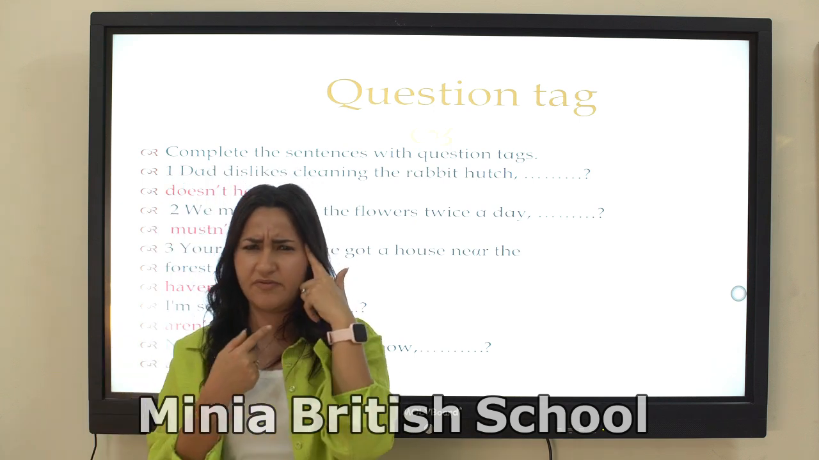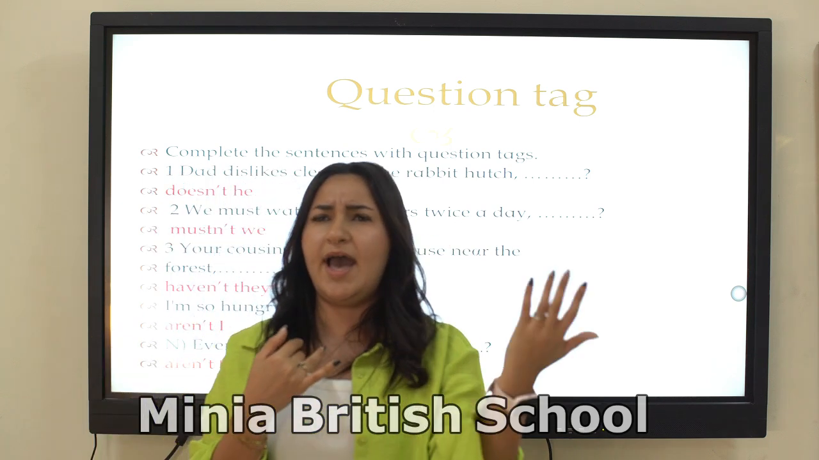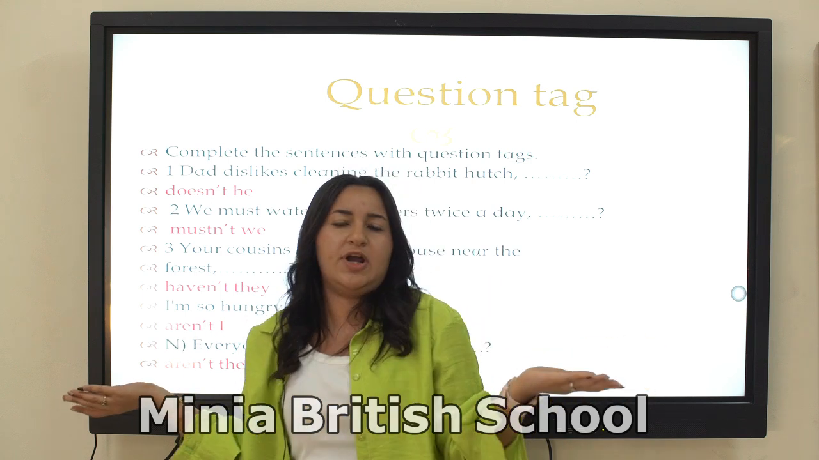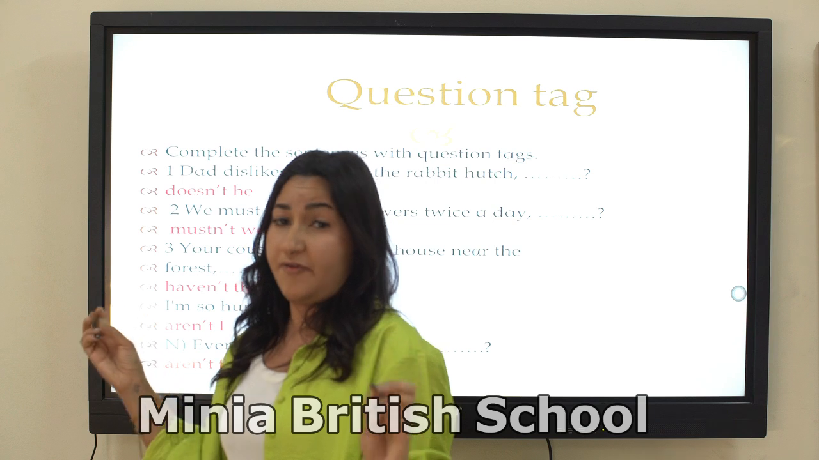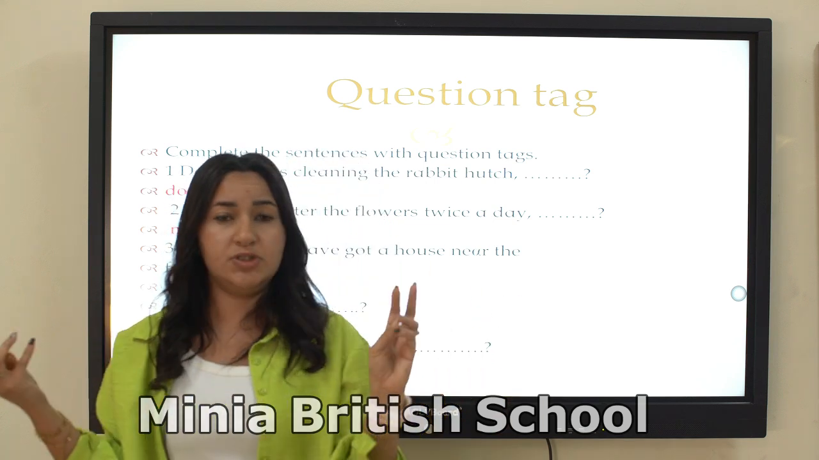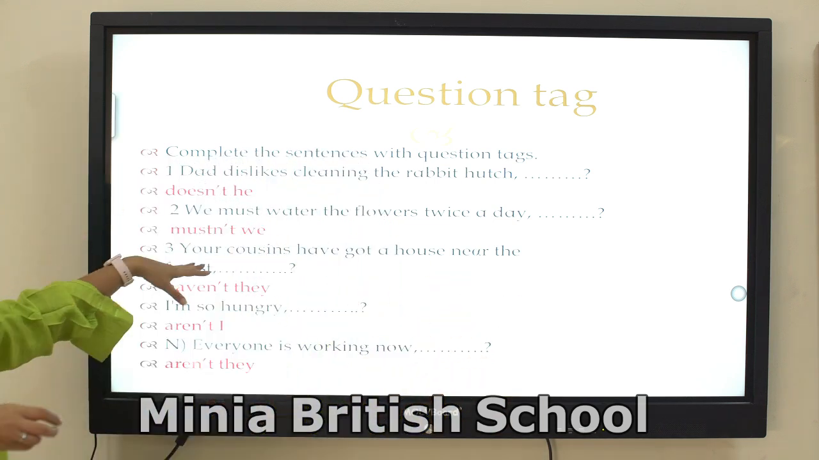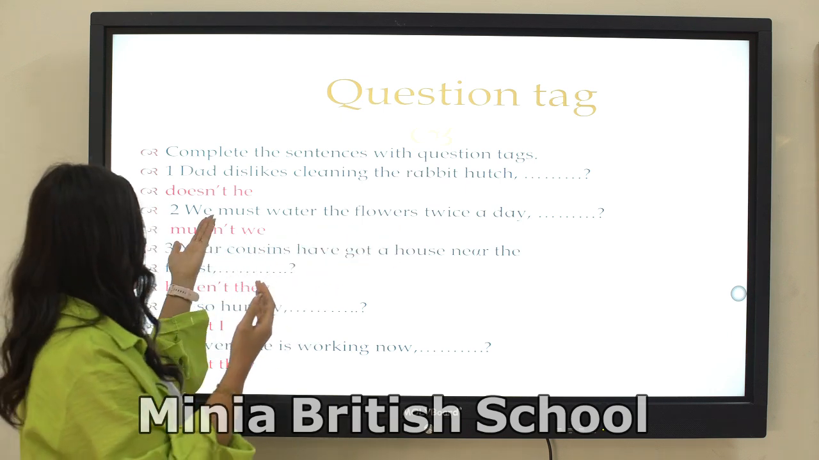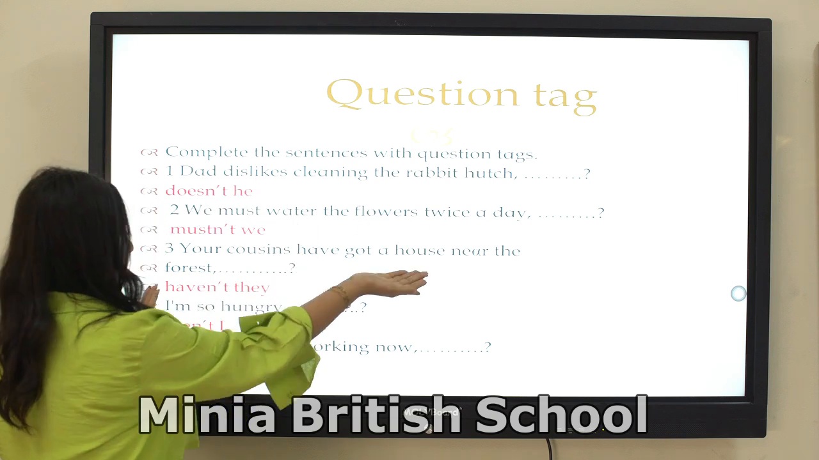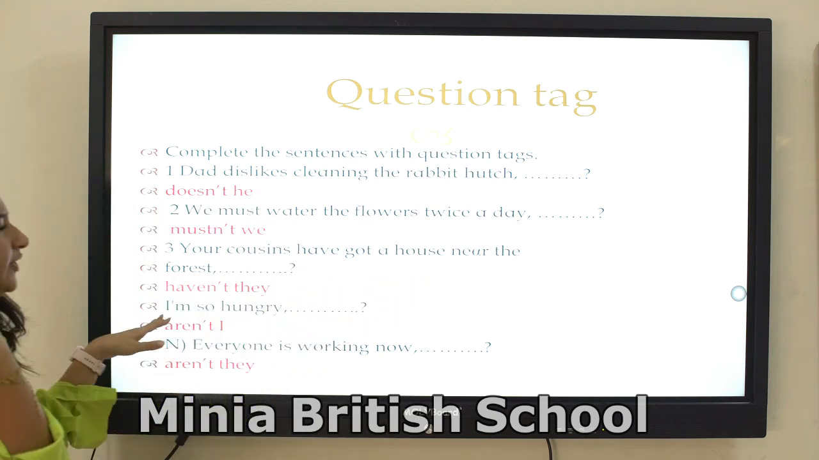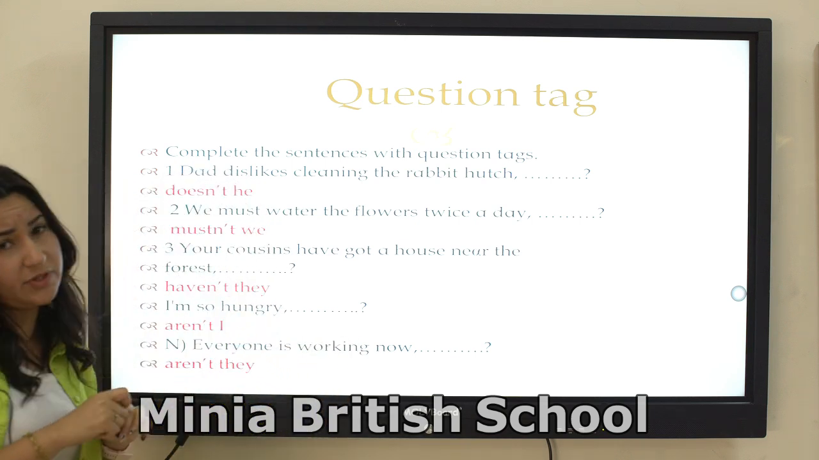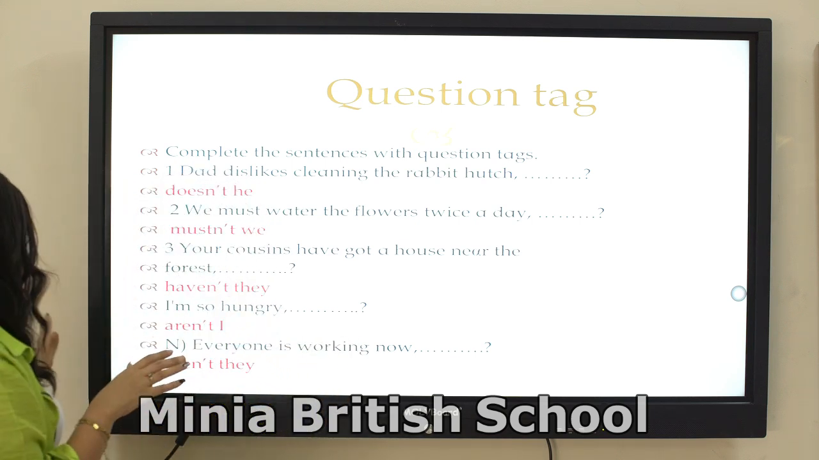Let's make a quick revision about the present simple. We add S, ES, IES. What is the auxiliary verb or helping verb? The auxiliary verb is does or do. "We water the flowers twice a day." Here we have an affirmative, so the tag must be negative. And don't forget, after the sentence we put a comma, and after the question tag we put a question mark.